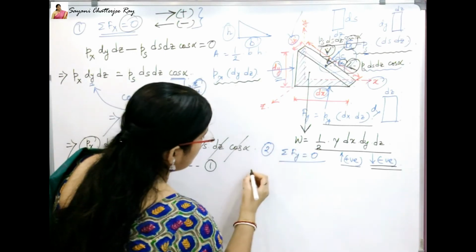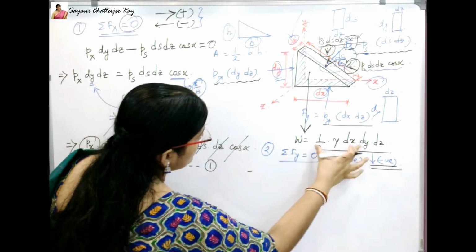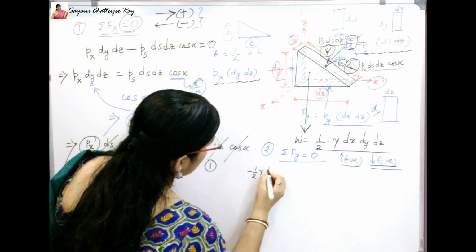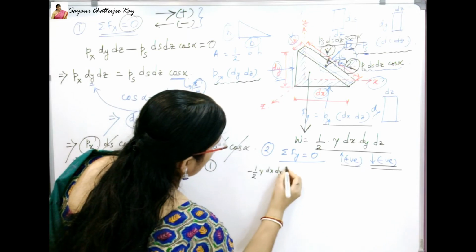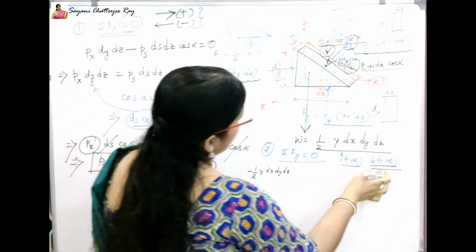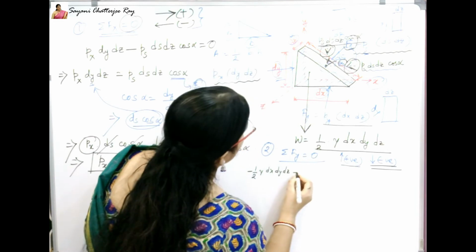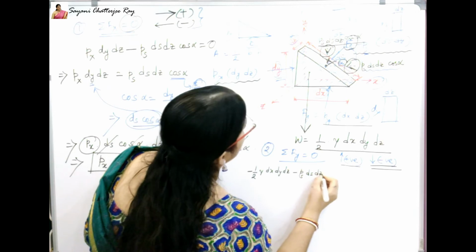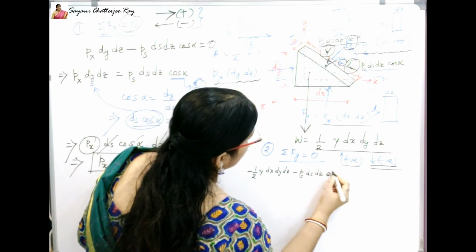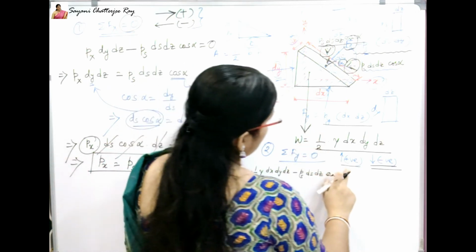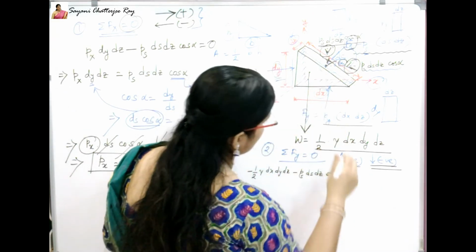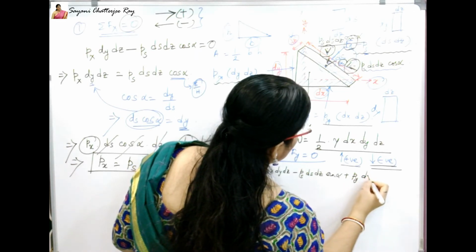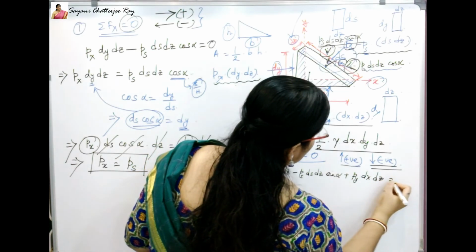So minus sign convention for this downward force, half gamma dx dy dz. Another negative force is also there, so minus Ps ds dz sine alpha, and one plus force is there which is acting upwards, so it is plus Py dx dz equals 0.